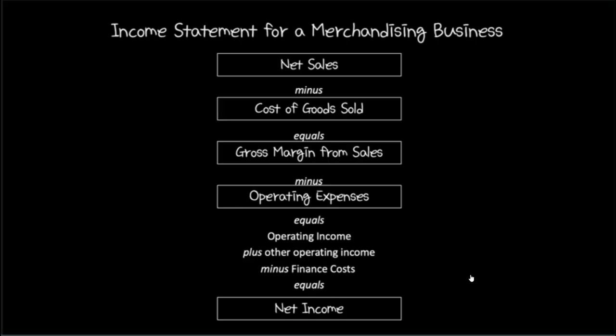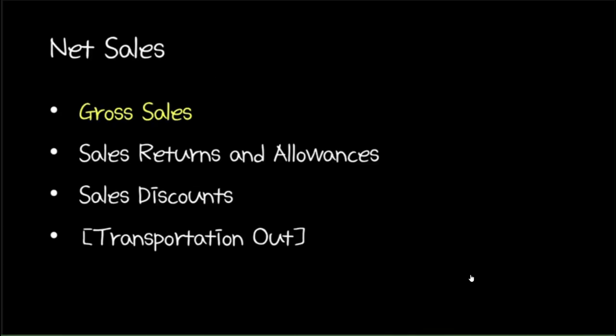Okay, let's look at the first component of net sales, gross sales. Gross sales consists of the total sales made during an accounting period, whether for cash or on account. Recall from Unit 2 that sales is the principal or primary revenue of manufacturing and merchandising businesses. Being a revenue account, sales will cause an increase in capital, and since an increase in capital is recorded as credits in the journal, sales is always credited.